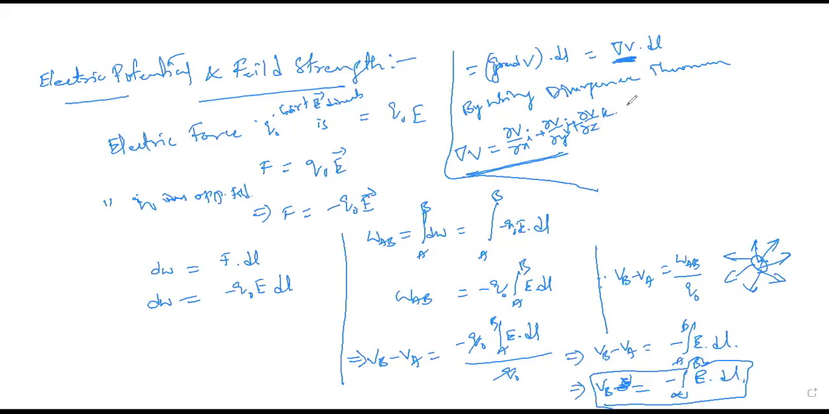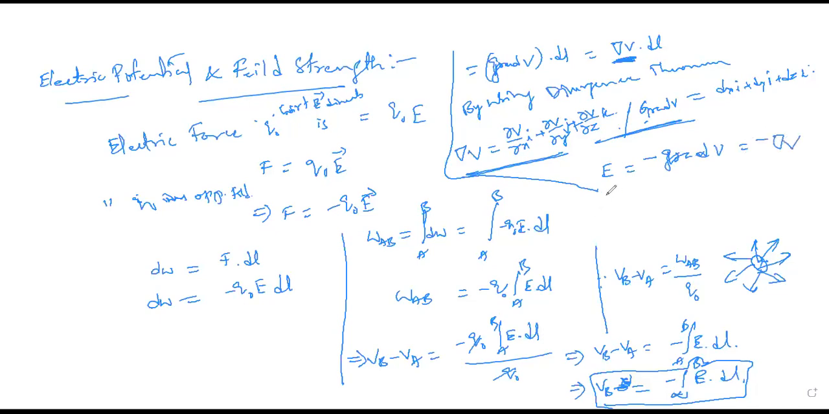And this also can be written, grad V can also be written like this: dx i plus dy j plus dz k, if the displacement vector dl between A and B is minimum. Now with the help of this, I'm going to put E is equal to minus grad V. E is equal to minus grad V, that is called minus del V.